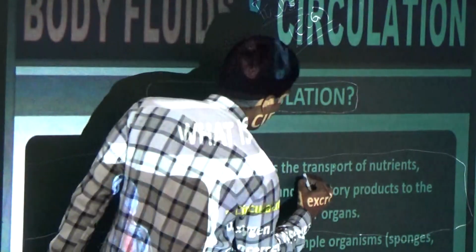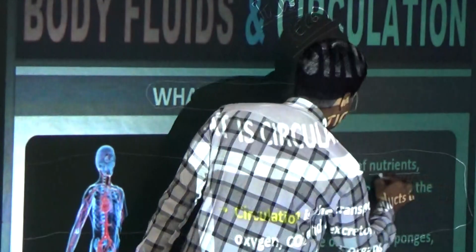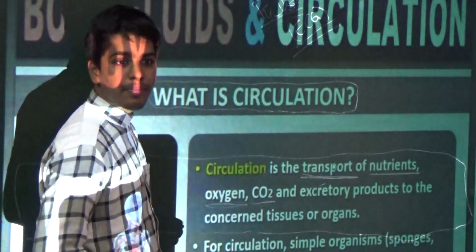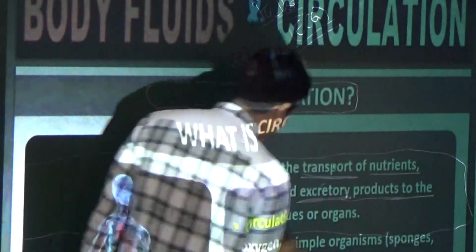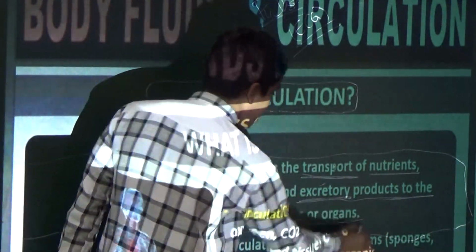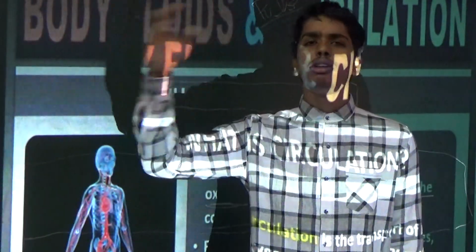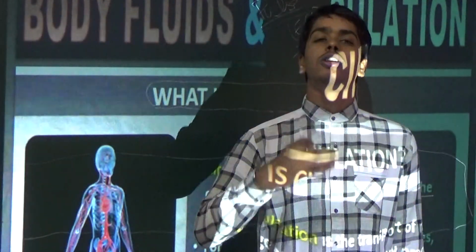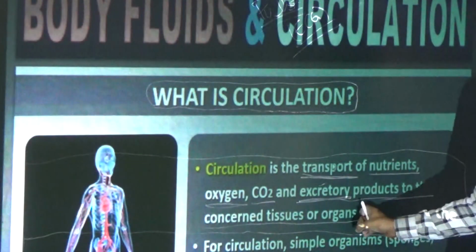First, the definition of circulation is the transport of nutrients, oxygen, CO2, and excretory products to the concerned tissues or organs. For example, if we eat food, it is transported to the digestive system, and if we inhale oxygen, it goes to the respiratory system or other parts of the body.